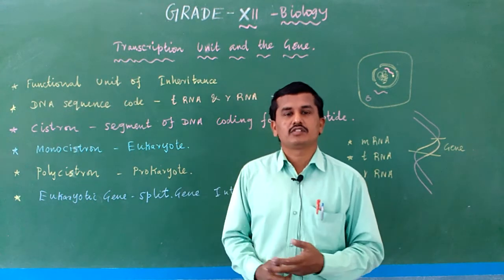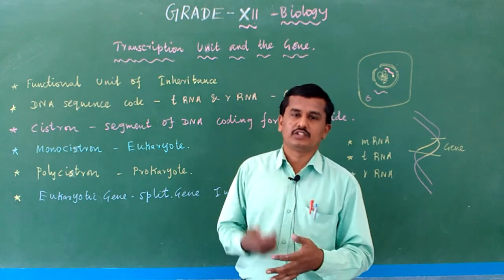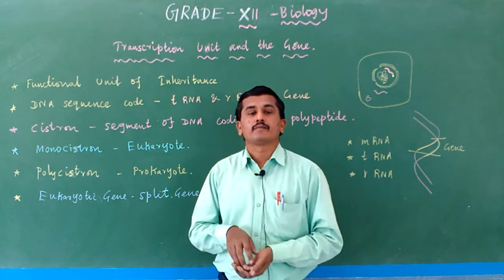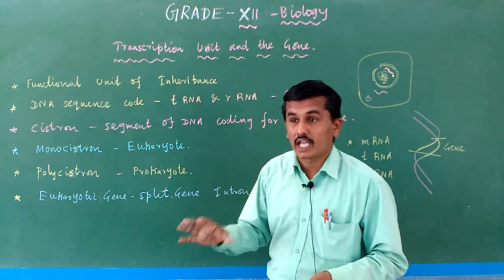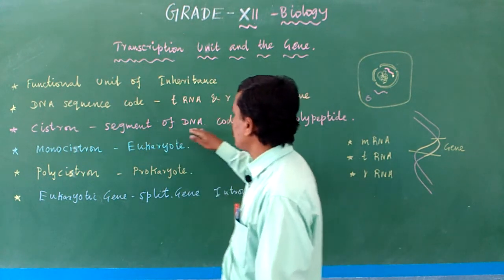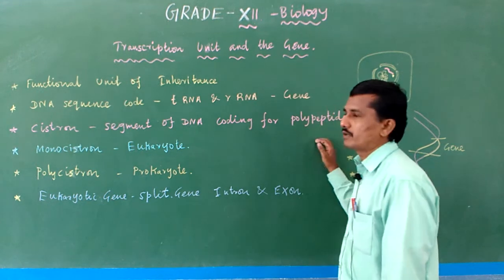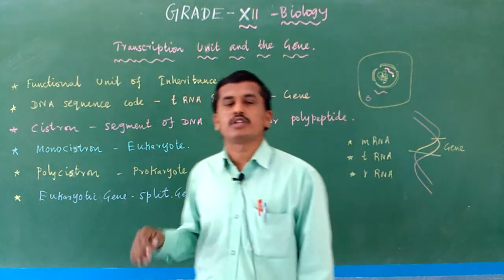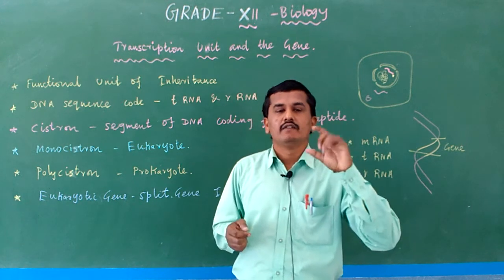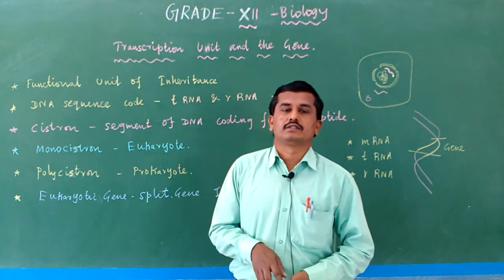Then the scientists discovered more and did research. So the gene is a segment of DNA which codes for the polypeptide. The segment of DNA which codes for the polypeptide. Polypeptide means what? It is a protein. So the segment of DNA which codes for the polypeptide, the protein.